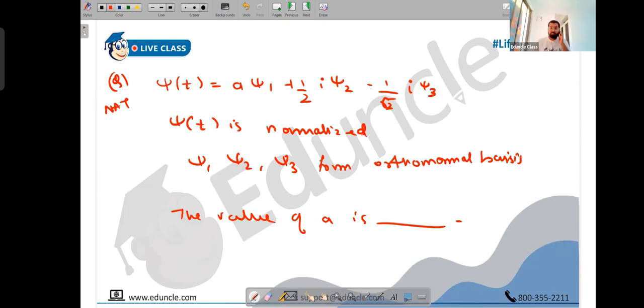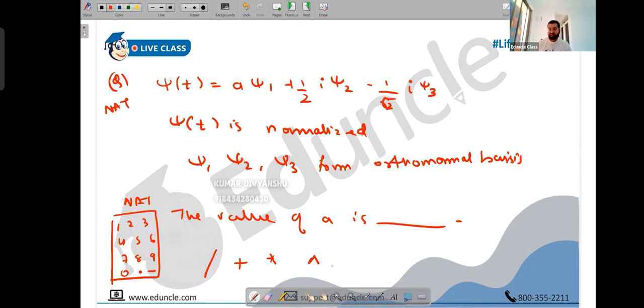Sir, is it 1 by 2 plus minus 1 by 2? But don't write plus minus, write either of it. But the answer is correct. And you cannot write 1 by 2. Please remember, people, it is a numerical answer type. You can use 1, 2, 3, 4, 5, 6, 7, 8, 9, 0, dot, minus. Only these are the things to be used in NAT. You cannot use a slash, plus, star, or anything else. You have to use only these individual digits and symbols. Okay? So in that case, you have to write 0.5. But the answer is correct.